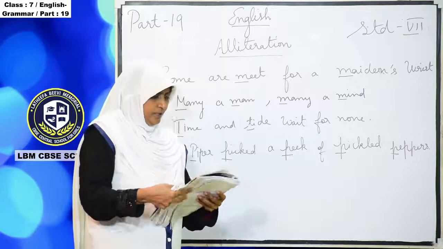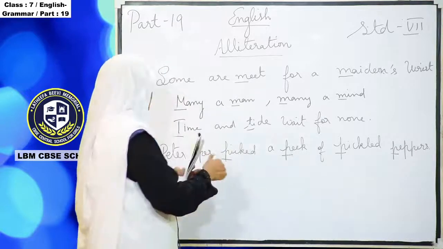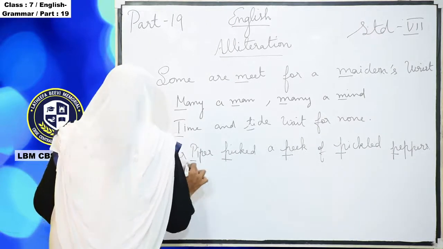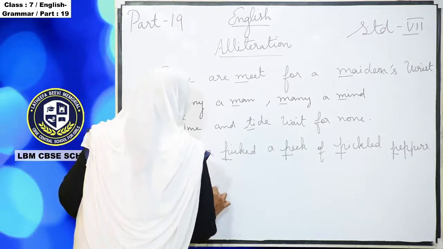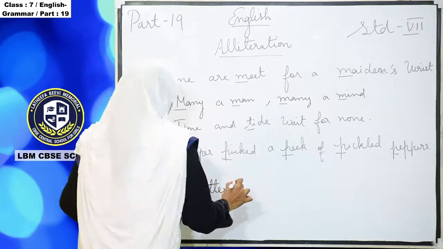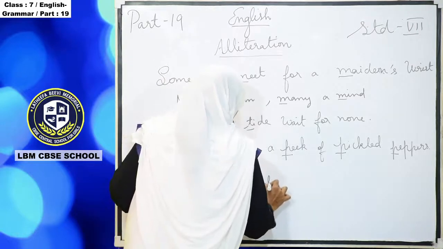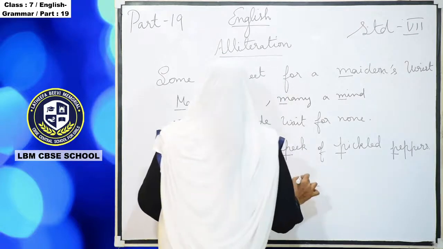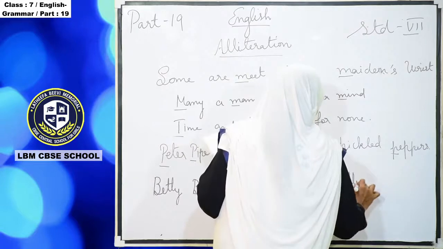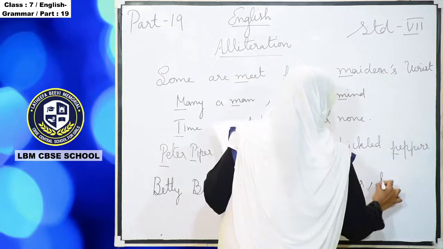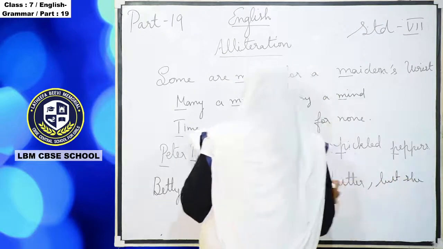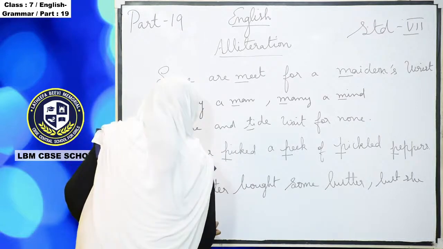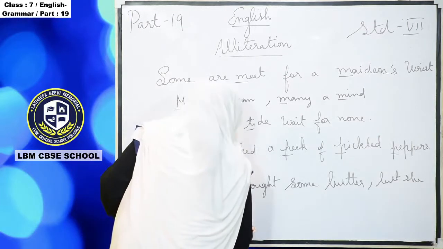And then the next example is: Betty bought some butter, but she said the butter's bitter.